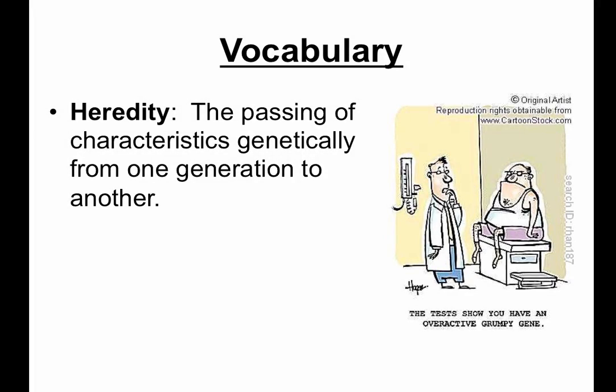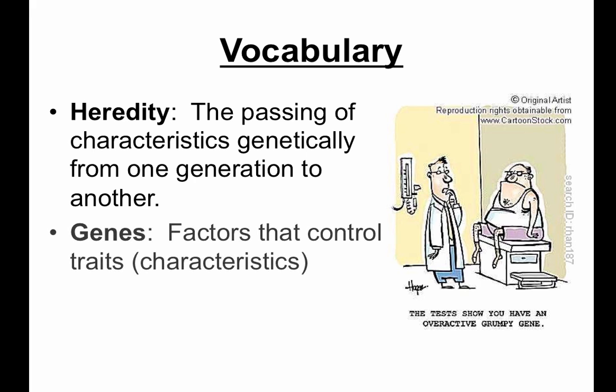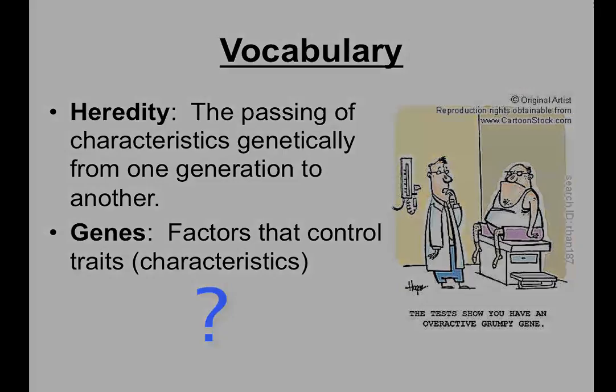The next vocabulary word is gene. Copy down the definition in your notes. The definition for heredity told us that characteristics are passed genetically. You probably have already figured out that means characteristics are passed on your DNA. The part of the DNA that codes for the characteristic is called a gene. So you would say that you have a gene for eye color or a gene for hair color. I would say that I have inherited the awesome gene. How else would you explain my awesomeness? What are some other genes that you have?